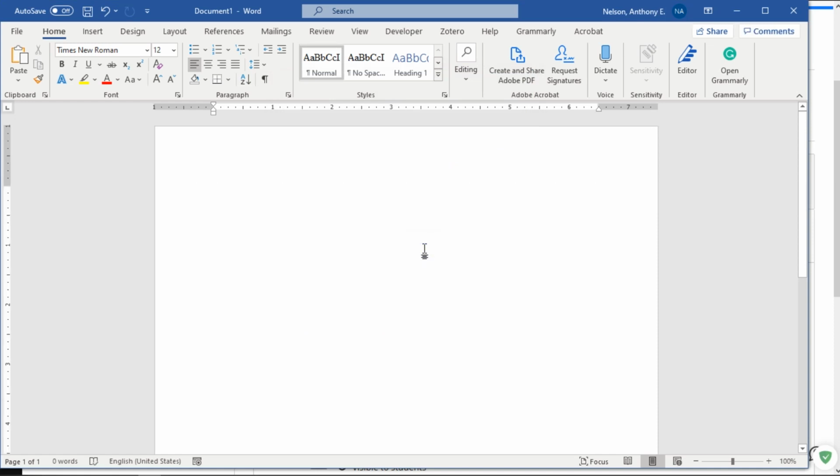That's pretty much all there is to setting up Word the first time. We're going to deal with Word a little bit more as we go forward, once we've got Grammarly installed and once we have Zotero installed. But for your initial setting up Word, this is basically what you need to do.